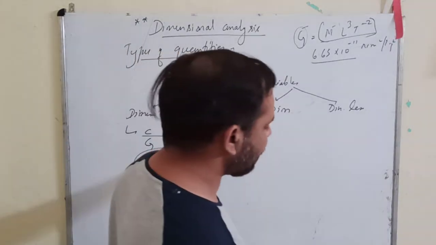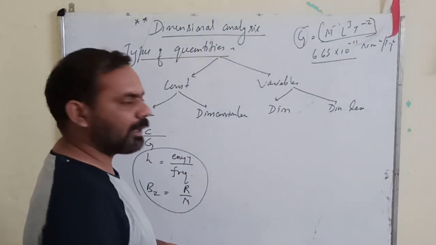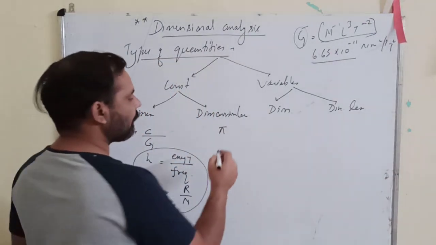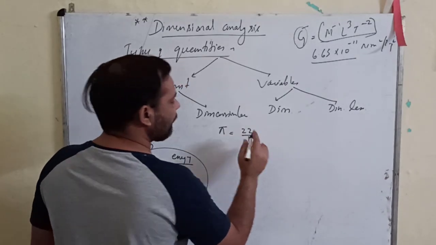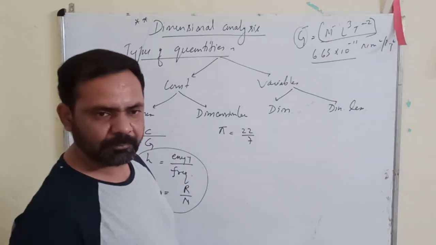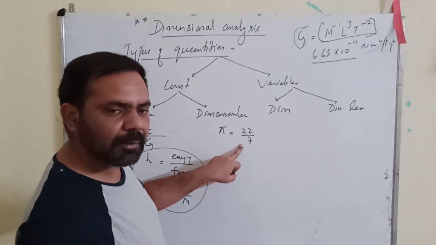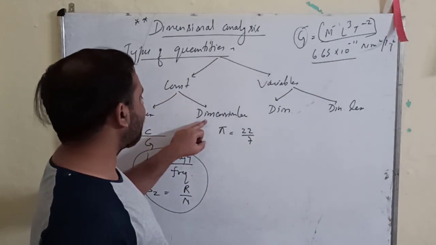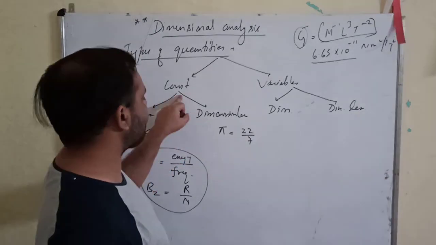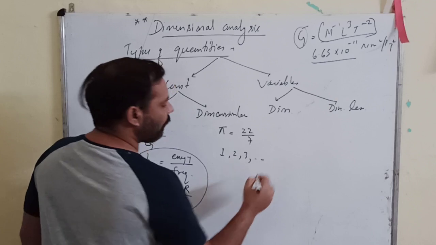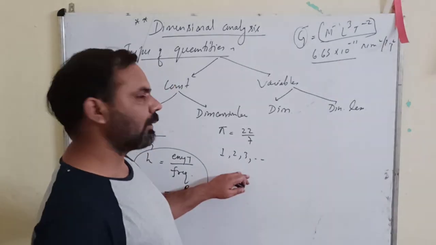Now we have dimensionless constants. You have pi. What is the value of pi? Pi is 22 upon 7. This is a simple number. It has no dimensions. So it is a constant but without any dimensions, so it is a dimensionless constant. Like other numbers, 1, 2, 3, all these are simple numbers.